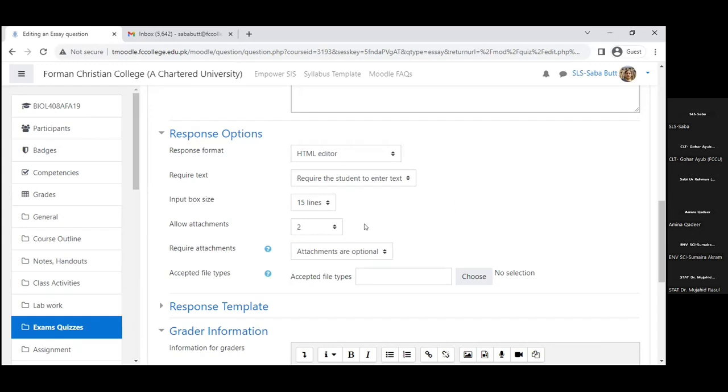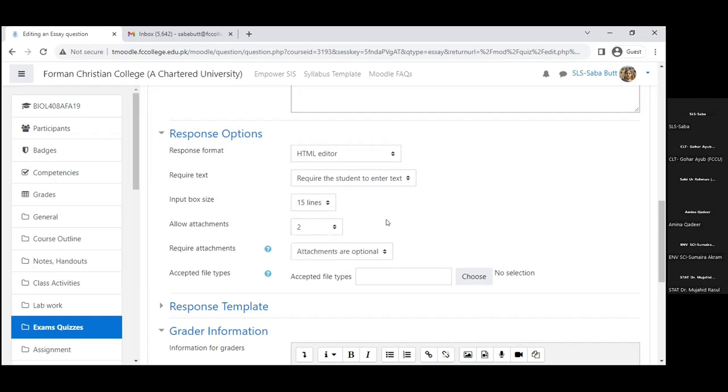Also, if they have references or a bibliography, the reference file could be separated to actually check the actual content for plagiarism. So we can allow them more attachments so that, for example, they can put their graphs, picture work or references into a separate file and the main text into another file.